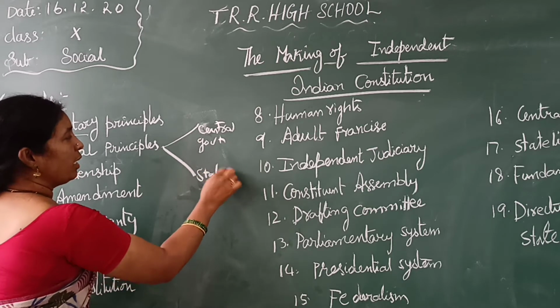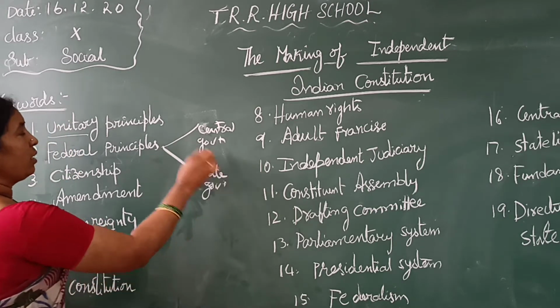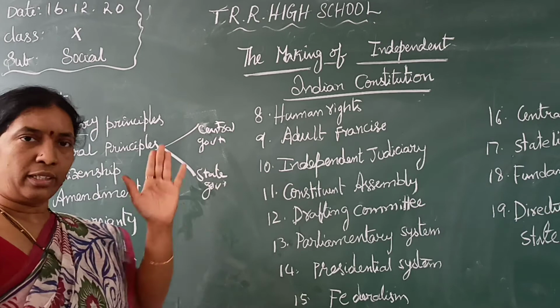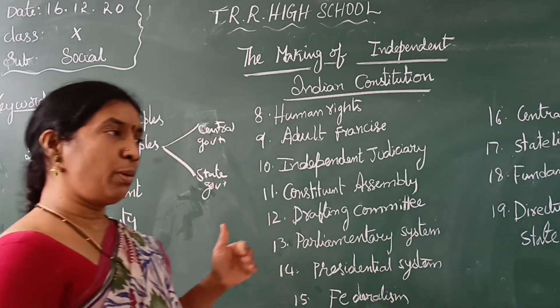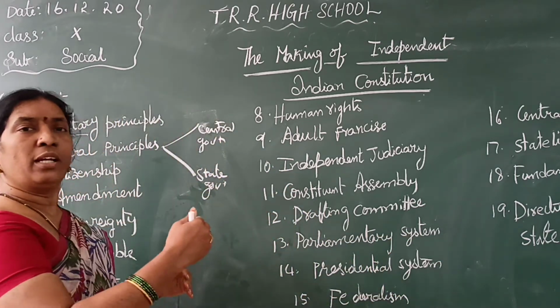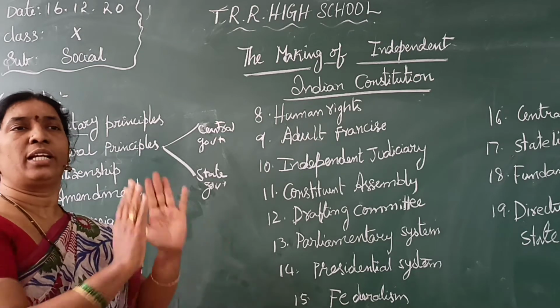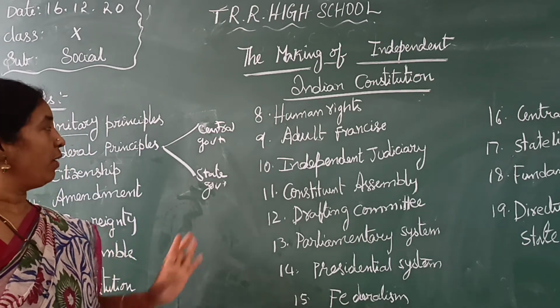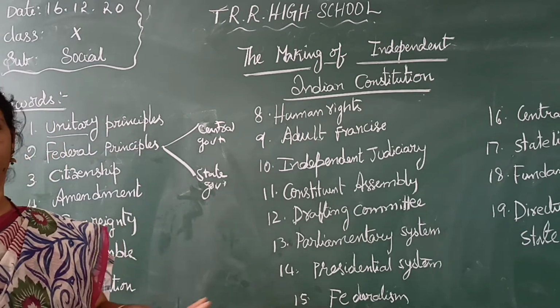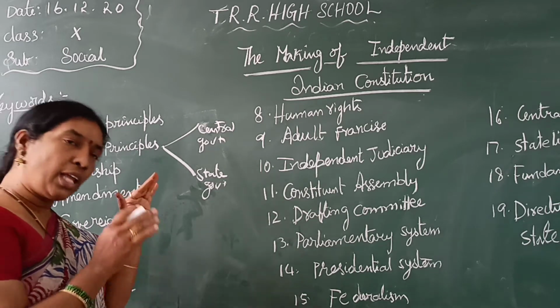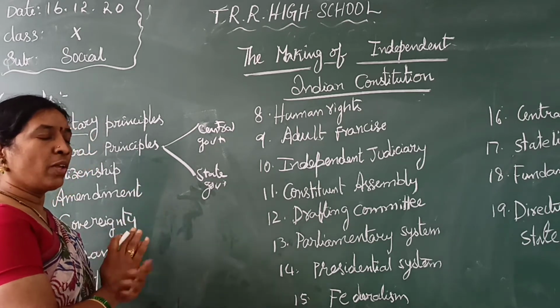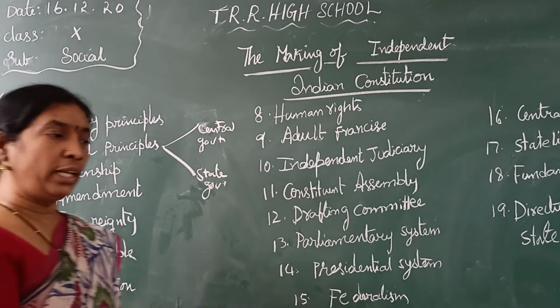Generally, the central government has a higher authority, and it is in Delhi. Every state will have a special entity and a special government, with supreme power within that particular state. Why? Because we are divided on a linguistic basis.